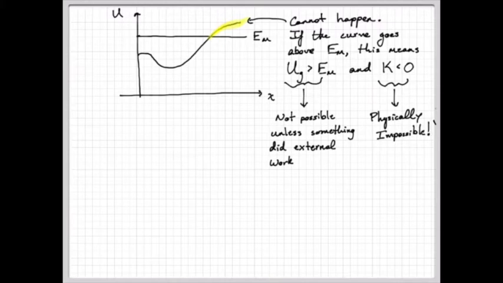Right? Kinetic energy is 1/2 mv squared. The only number in there that could be negative is the velocity, but you're squaring it. So how are you going to get a negative kinetic energy?